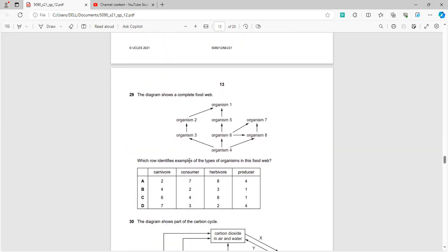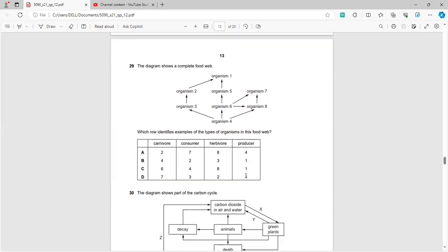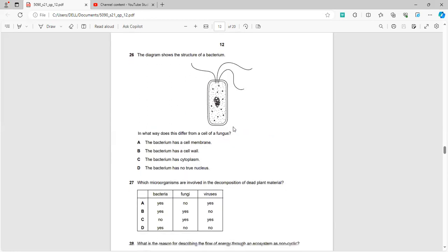Now, which identifies the types of organisms in the food web? For this we'll have to analyze for a moment. So basically, I'll just try to describe it to you, because it will take 3 to 4 minutes, and I want to complete it as soon as possible. Carnivores basically eat all the herbivores, and the consumer can be anything. It can be a carnivore or a herbivore, whereas the producer will always be option number four, because the producer will make all the food and energy, and it will be consumed by the herbivores and the carnivores respectively.